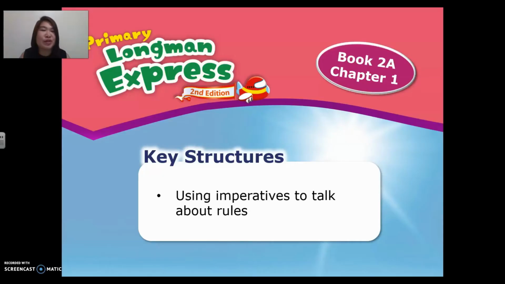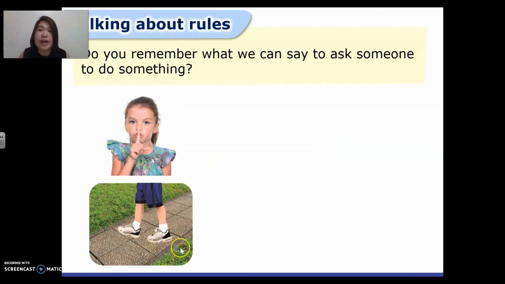All right, so for Unit 1 key structures, we've learned how to use the imperatives to talk about rules. Last week, Mr. Alex talked about the rules at school, so we're just going to go over that today. Here I have two pictures. Can you give me the first rule? Very good. The first rule is keep quiet. How about the second one? Please look at the picture and tell me what rule this one is. Very good. Keep off the grass.